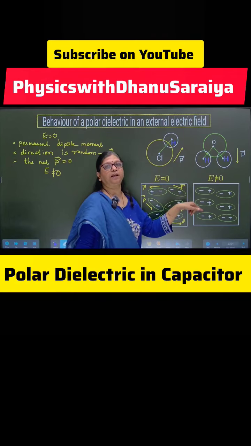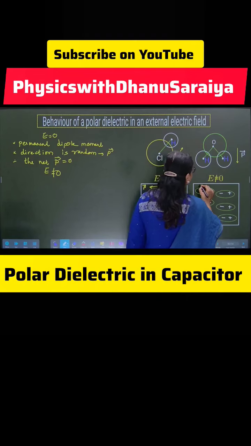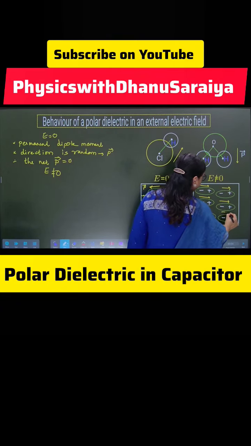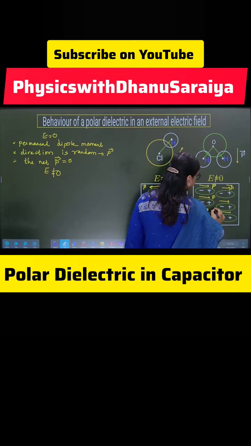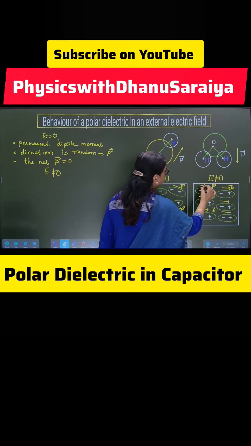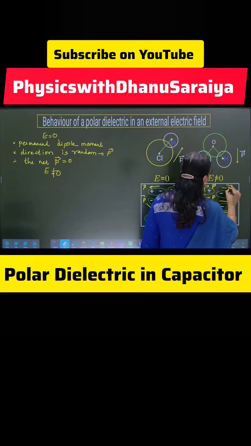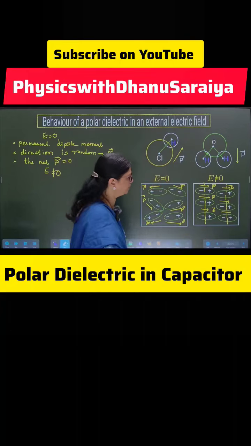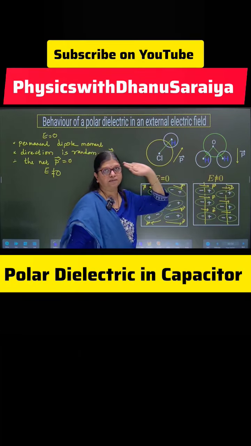As soon as I place the polar dielectric in the presence of external field, the dipole moment or the dipoles will align themselves in the same direction as you can see, and this portion will have all negative charges of the dipole and this portion will have all positive charges of the dipole. So this situation is called as the dielectric is polarized.